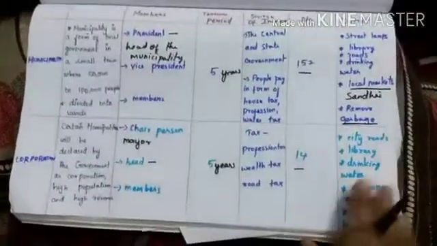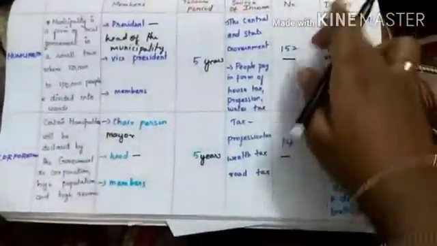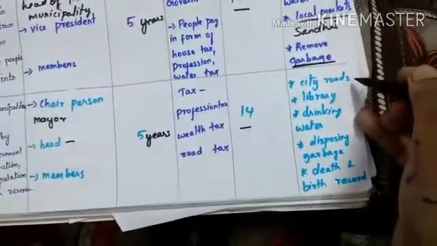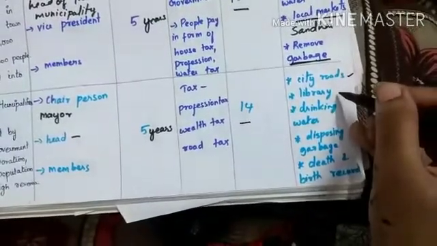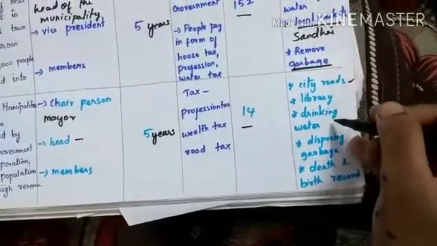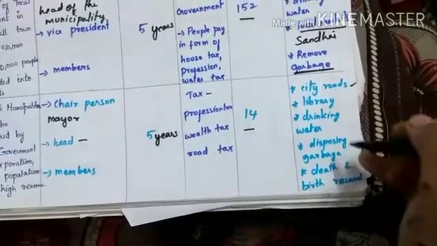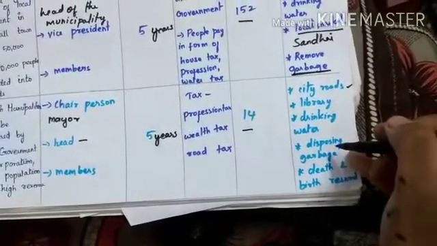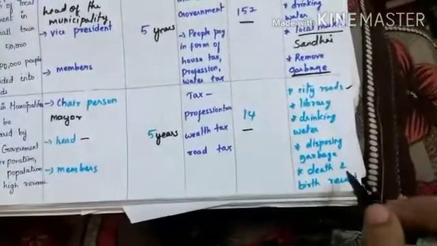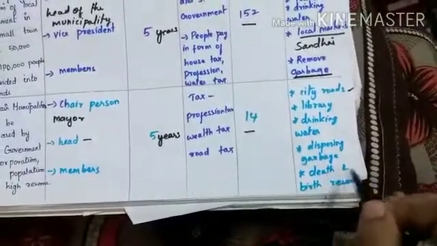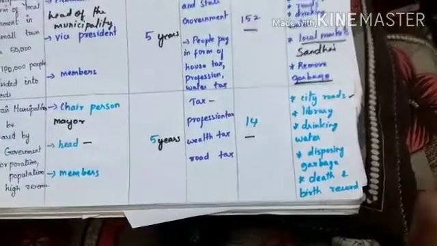Now we are going to see the duties done by the members of the corporation. They will construct and maintain city roads. They will construct and maintain the library, provide good drinking water for the people, and dispose of garbage for cleanliness. They will maintain the death and birth records of the people.